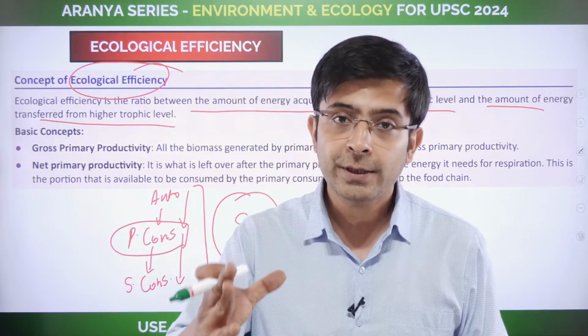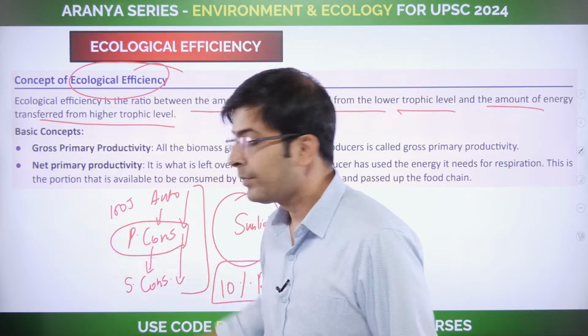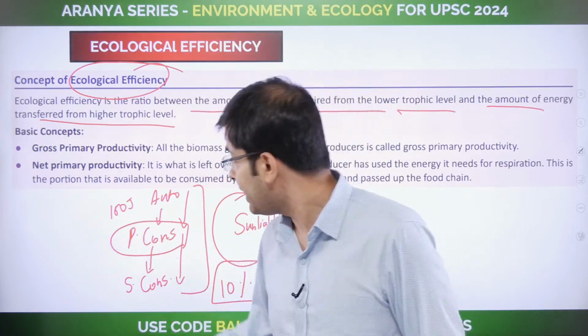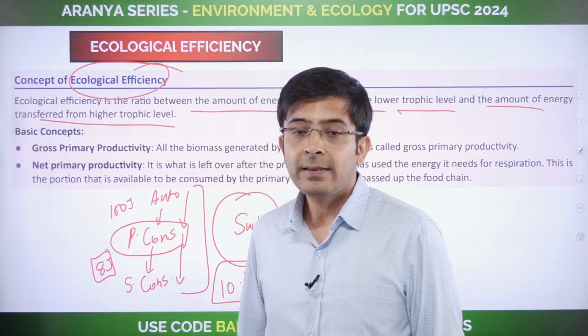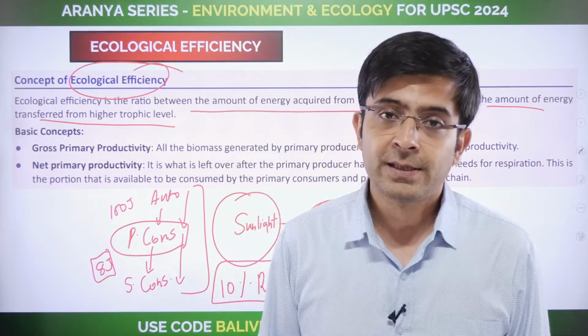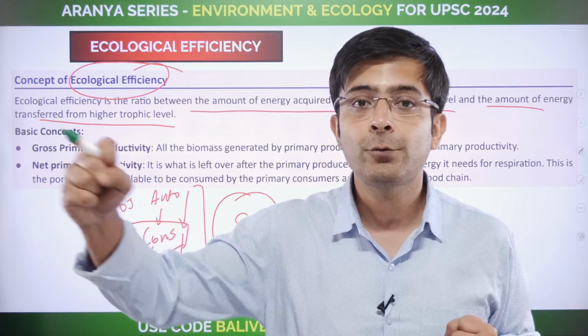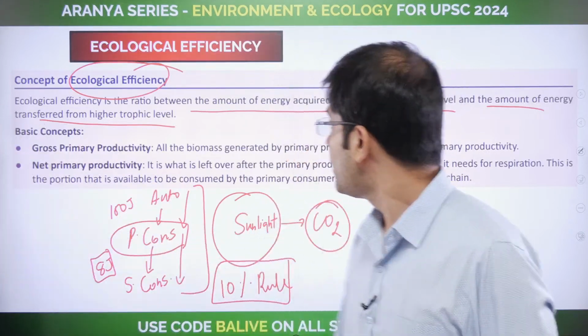So what is ecological efficiency? If it gets say 100 joules of energy, eventually following the 10% rule and using its own, it passes forward say 8 joules of energy. Okay, this is your ecological efficiency: the amount of energy you get and the amount of energy you pass forward to the next one in line. Okay, so look at this.